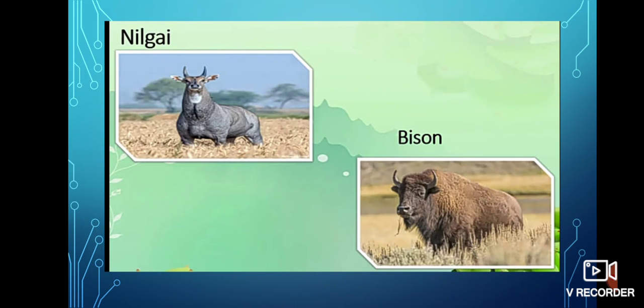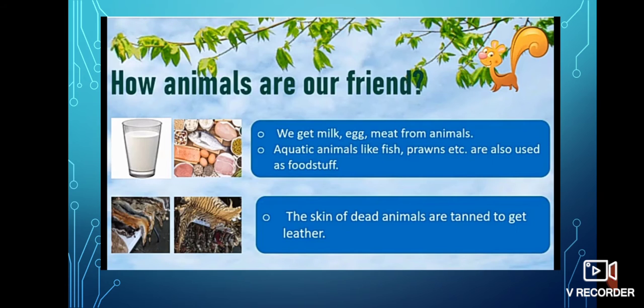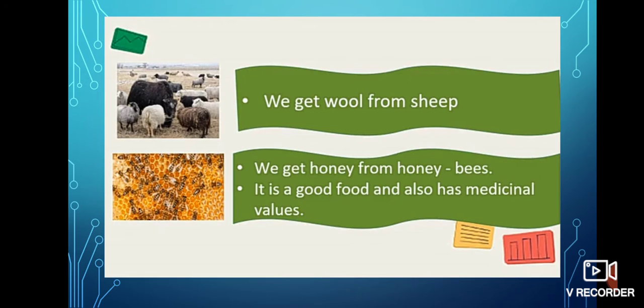See the picture of nilgai and bison. How animals are our friends. We get milk, eggs, meat from animals. Aquatic animals like fish, prawns, etc. are also used as foodstuff. The skin of dead animals is tanned to get leather. We get wool from sheep. We get honey from honeybees. It is a good food and also has medicinal values.